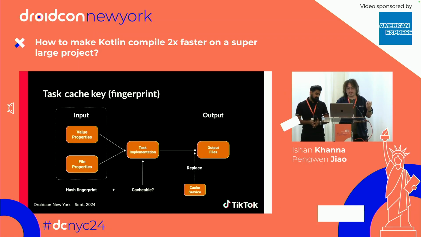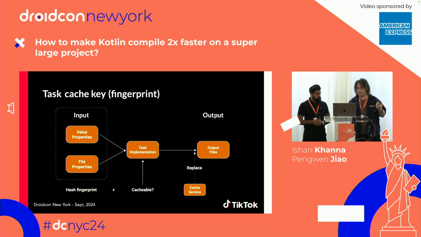The Gradle cache fingerprint contains parts like the input value properties, the input file properties, and the task's own implementation, and there is also a condition called cacheable to determine whether the task can be cached.